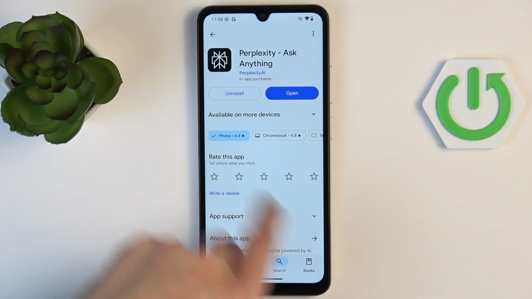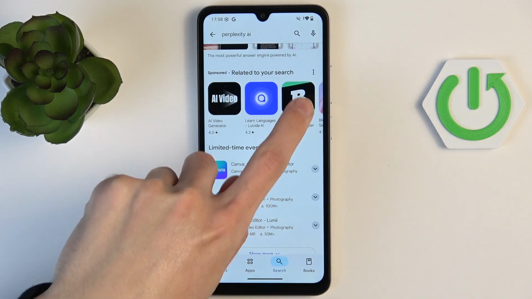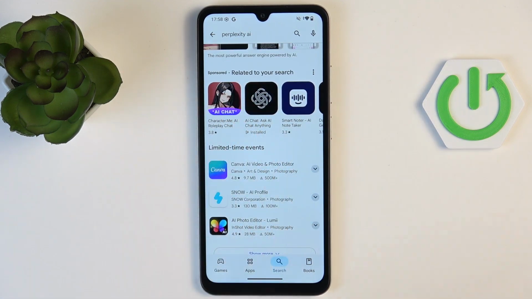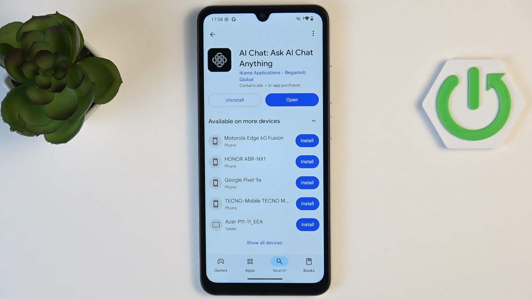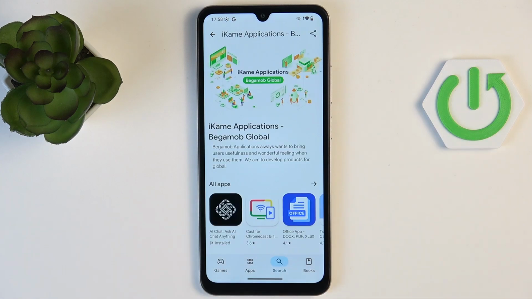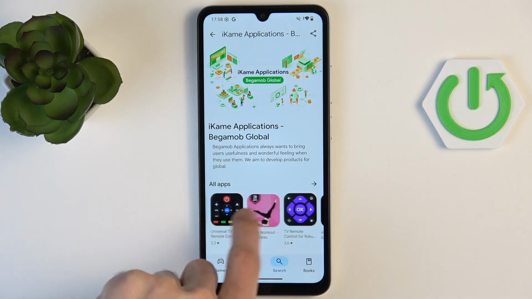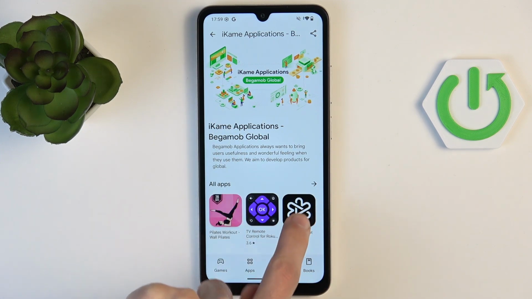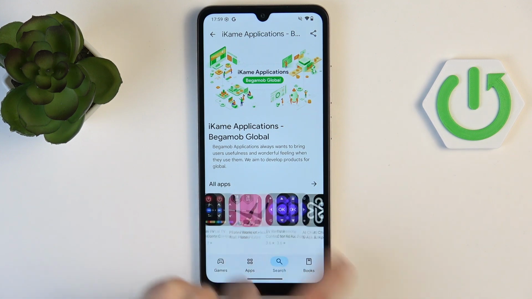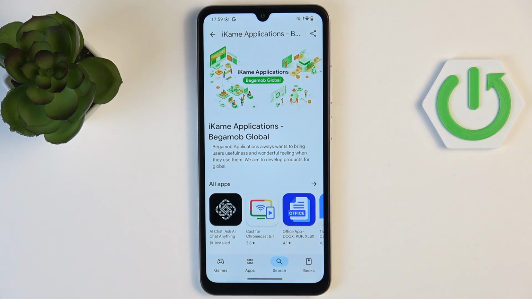However, if we go to this fake application, which let's say we don't know is fake, we can see that it is not created by Perplexity, it's created by something called Became Applications Backbomb Global. If we go to this developer, we will see a very big amount of applications, and if you look closely, they even have other chatbots. Who could have guessed? As you can see, they are known for creating many fake applications.